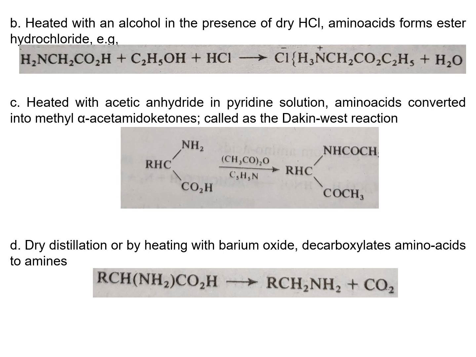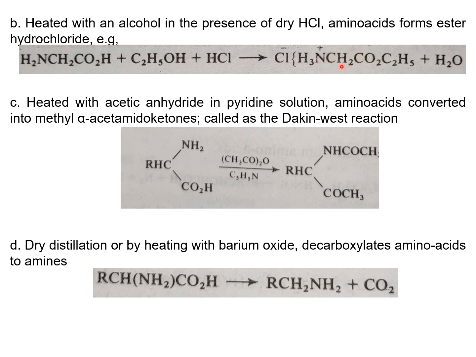Next, any amino acids which are heated with an alcohol in the presence of dry hydrogen chloride form ester hydrochlorides. Example, this is the example. Here this is an amino acid which is heated with alcohol in the presence of HCl. So these amino acids form an ester hydrochloride.